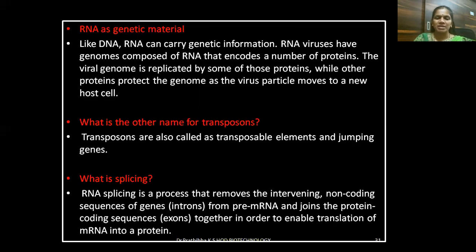What is splicing? RNA splicing is a process that removes the intervening non-coding sequences of genes, that is introns. Introns means the I, I you need to remove. I is the non-coding sequences from pre-mRNA, and it joins the protein coding sequences, that is exons, together in order to enable translation of mRNA into a protein.